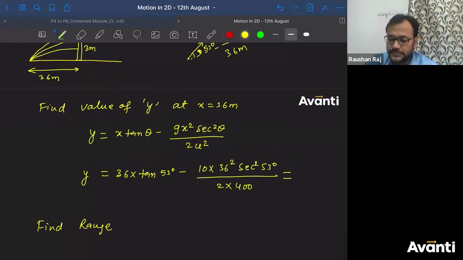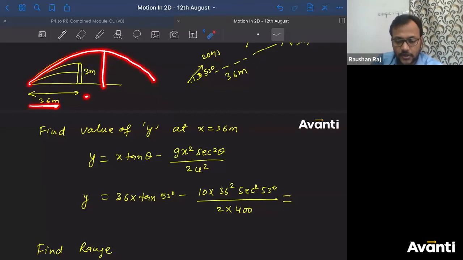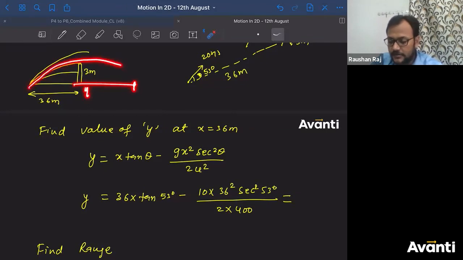Maximum height is what, बच्चा लोग? Maximum height is at R by 2. If 36 meter is less than R by 2, that means it will approach the crossbar while rising. If 36 meter is greater than R by 2, that means it will approach the crossbar while falling.